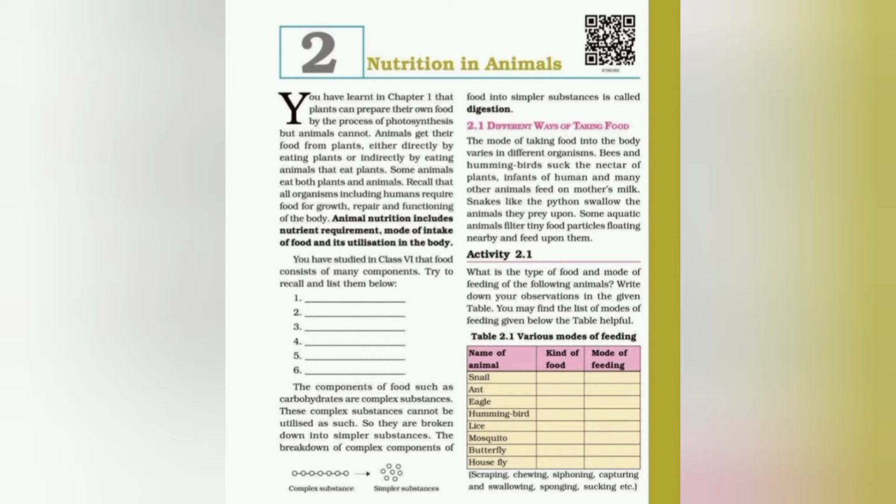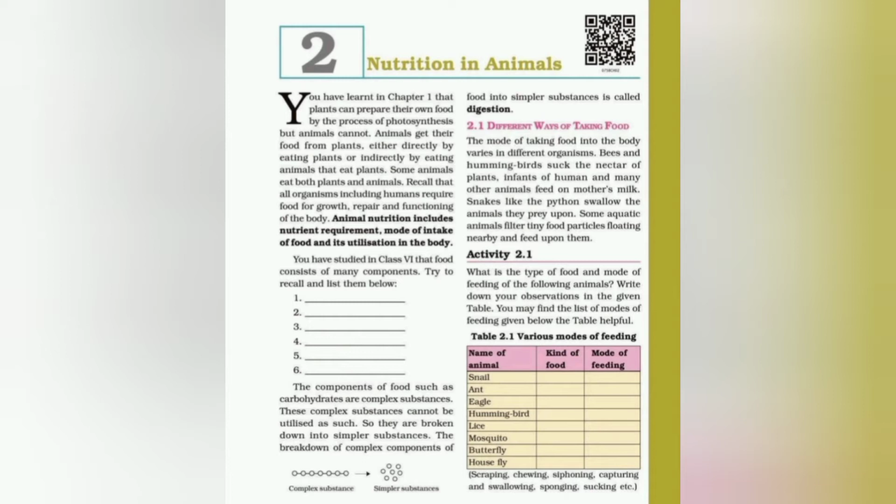Topic 2.1 is different ways of taking food, that is given in your chapter. The mode of taking food into the body varies in different organisms. For example, bees and hummingbirds suck the nectar of the plants. Infants of humans and many other animals feed on mother's milk, and snakes like pythons swallow the animals they prey upon.